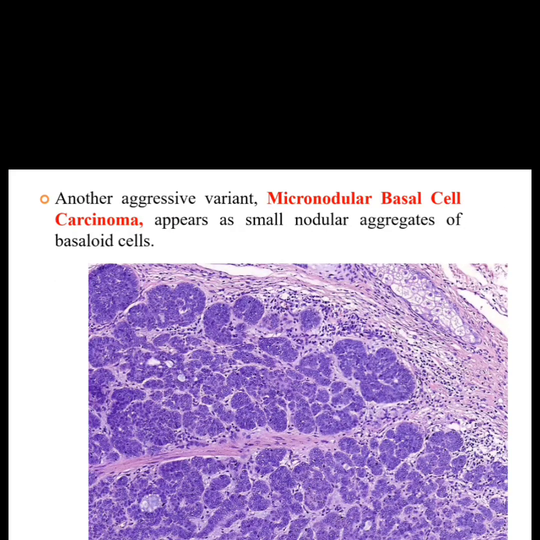Okay. So, another variant is micronodular basal cell carcinoma. Here what we can see? We can see in the photomicrograph small nodular aggregates of basaloid cells. So here small nodular aggregates of basaloid cells we can see. So hence the name is micronodular basal cell carcinoma.